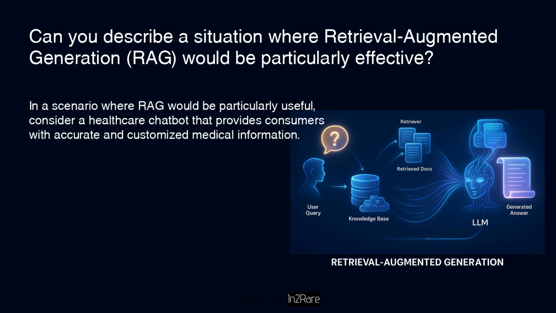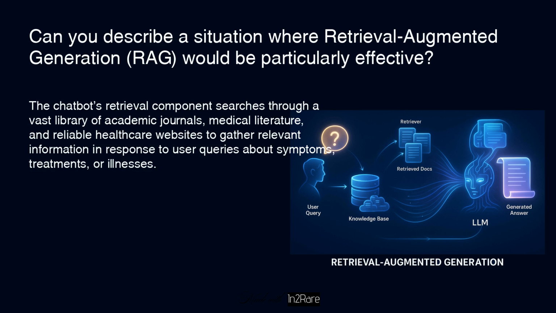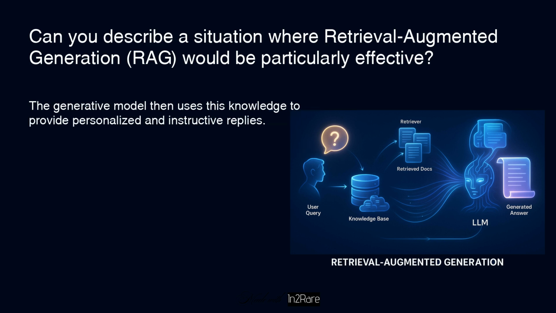In a scenario where RAG would be particularly useful, consider a healthcare chatbot that provides consumers with accurate and customized medical information. The chatbot's retrieval component searches through a vast library of academic journals, medical literature, and reliable healthcare websites to gather relevant information in response to user queries about symptoms, treatments, or illnesses. The generative model then uses this knowledge to provide personalized and instructive replies.